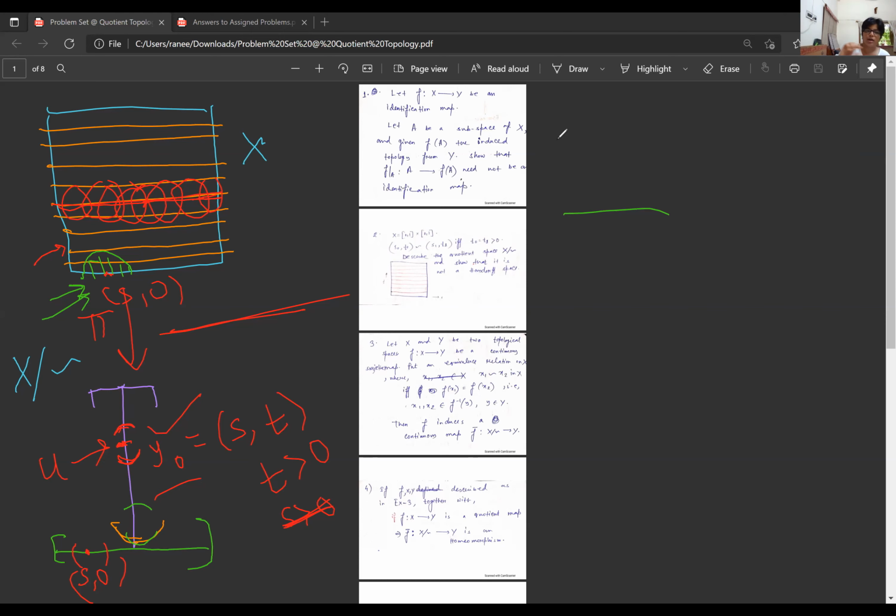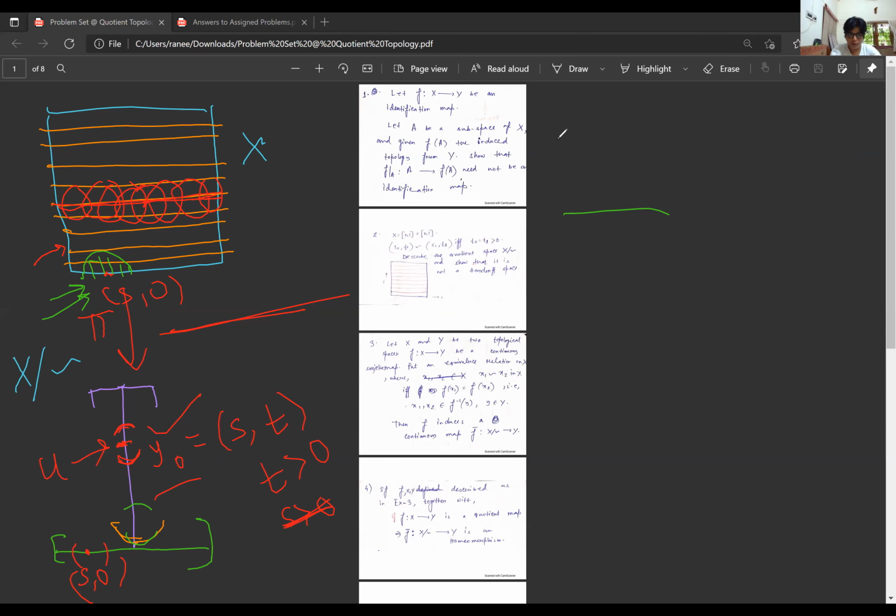So let me clarify it in more detail so that it will be easier for all to understand. Everything except the x-axis will get identified with the corresponding horizontal line.